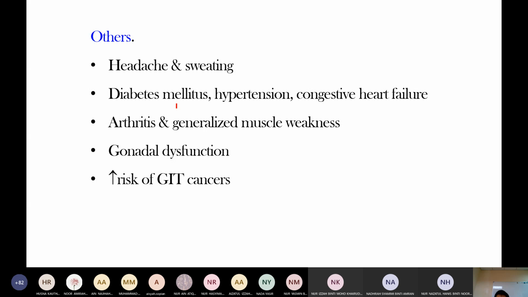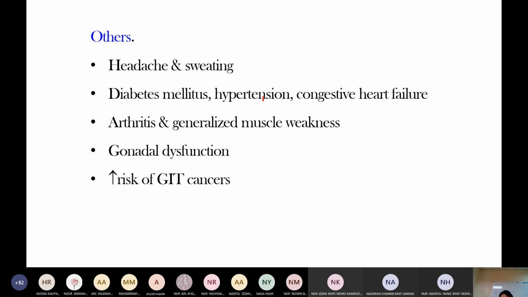Does growth hormone reduce or increase blood glucose level? Increase. So increased blood glucose level leads to hyperglycemia, which leads to diabetes mellitus.